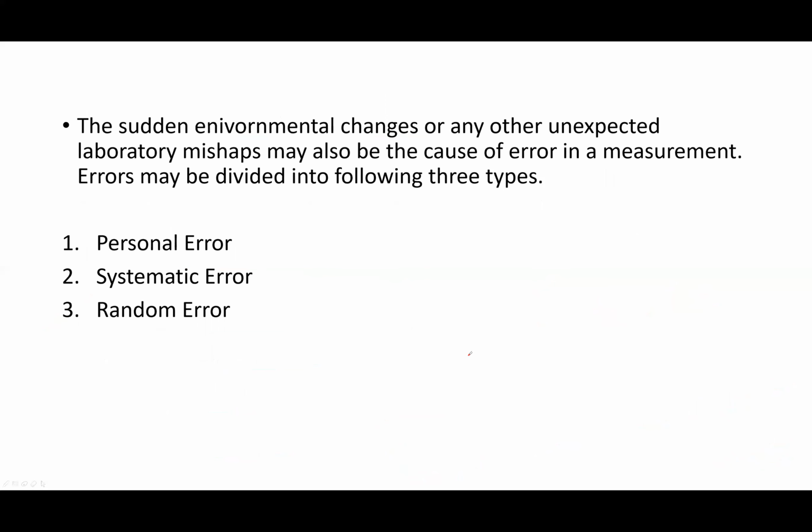Error may be divided into the following three types. Anything can affect your measurement, can affect your experimentation. Many hands, many observations, many readings. So different hands have different readings. It's a rule for laboratory. Personal error, systematic error, random error.